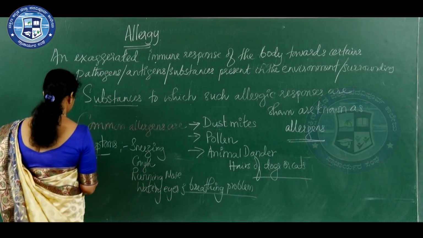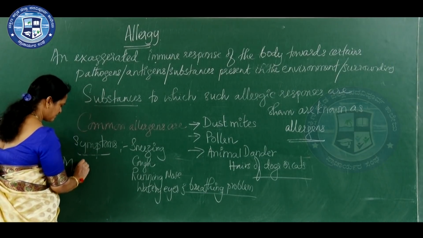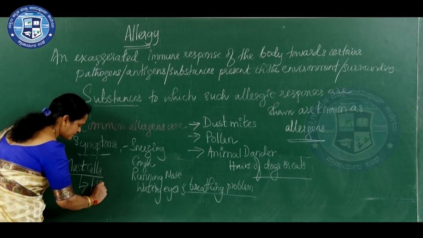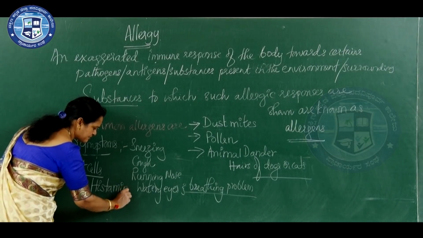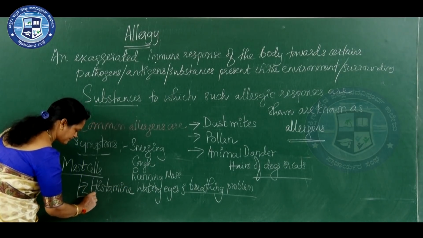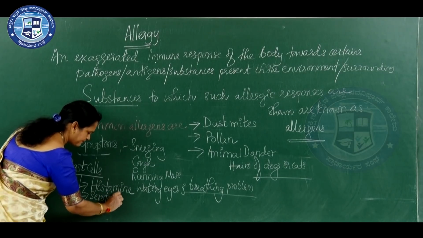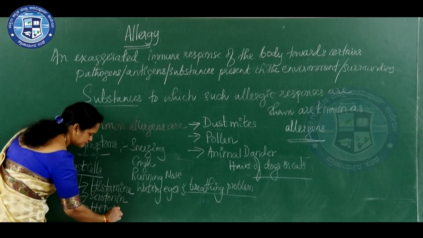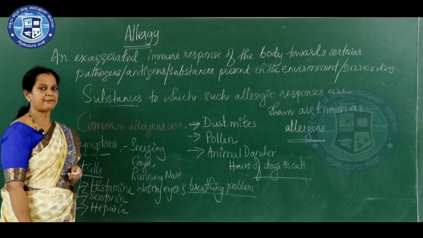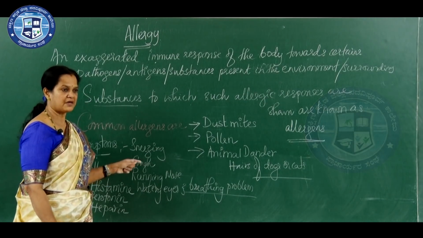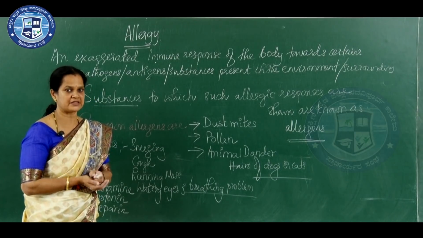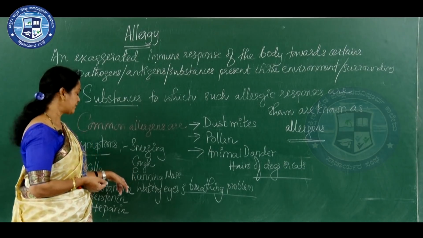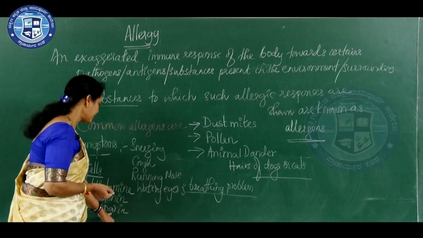And what do they secrete? Mast cells secrete histamine, serotonin and heparin. Mast cells are almost similar to basophils, this type of WBC. They are found in the tissue, and they secrete histamine, serotonin and heparin.